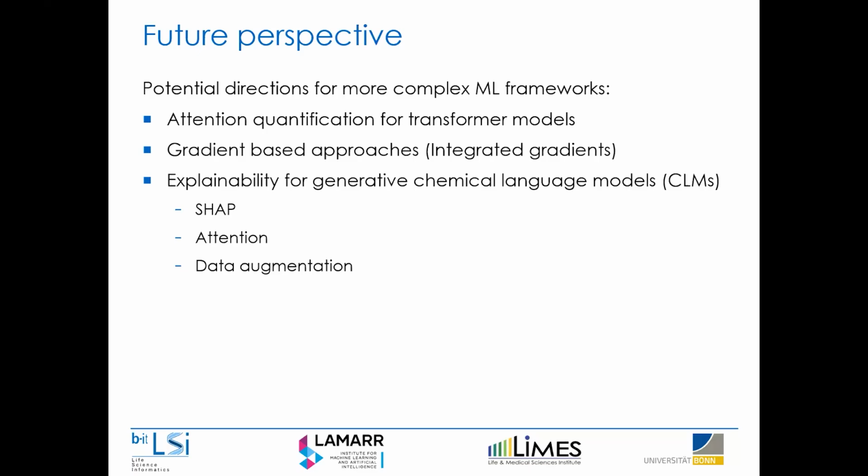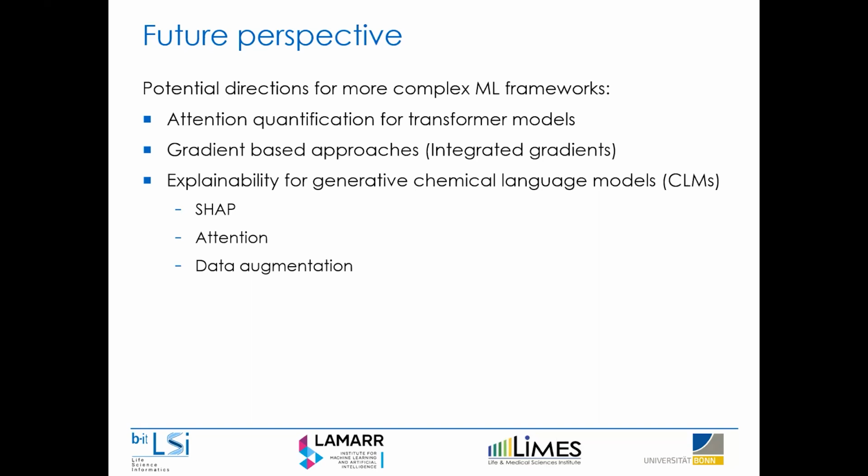Otherwise, you could also look at different methodologies like gradient-based explainers, like integrated gradients, which rely on a backwards pass to calculate explanations. And one of the big things we still have to work on is explainability for these generative chemical language models. As I said, for sequence-to-sequence tasks, especially in token-by-token transformer model predictions, this is still just a probability distribution.